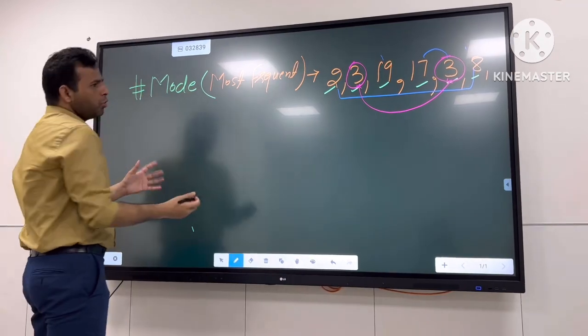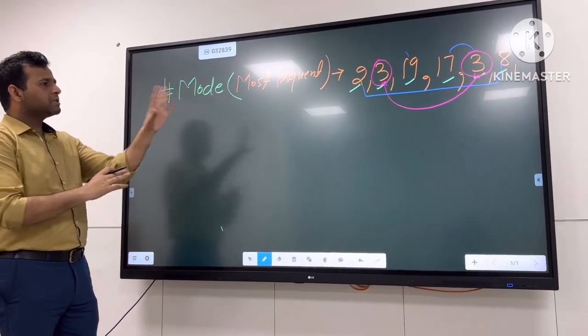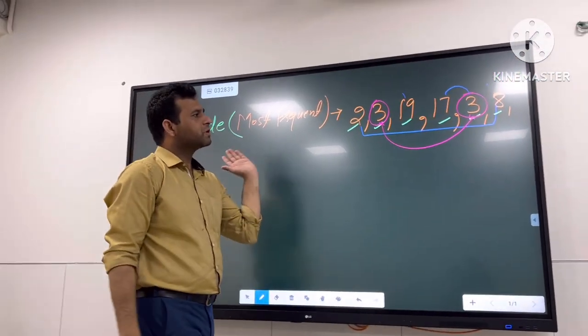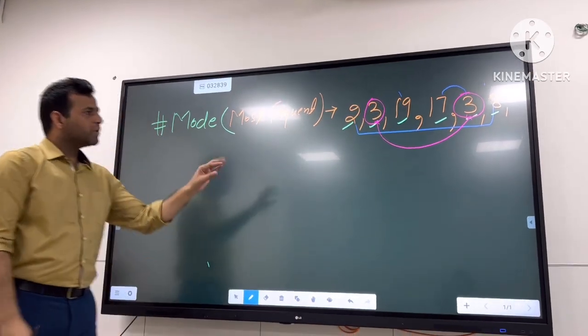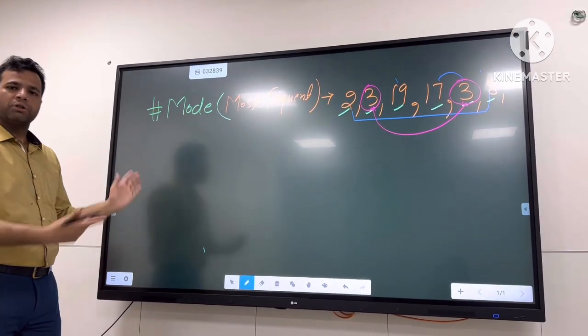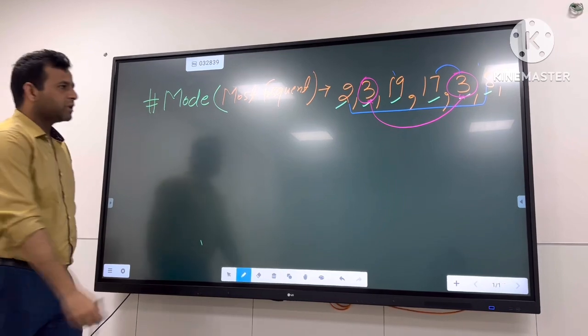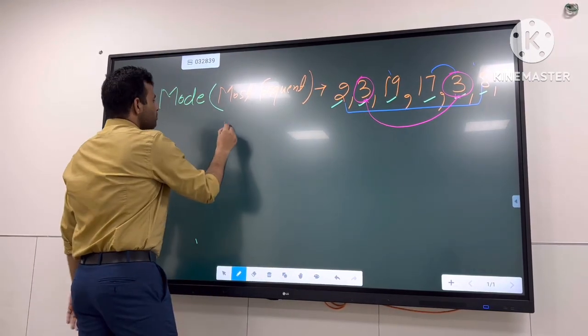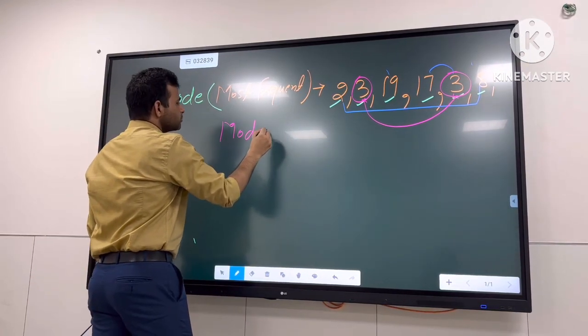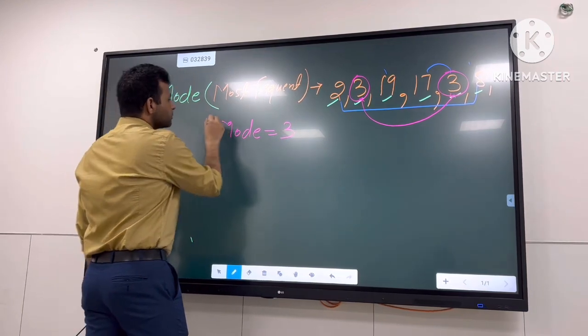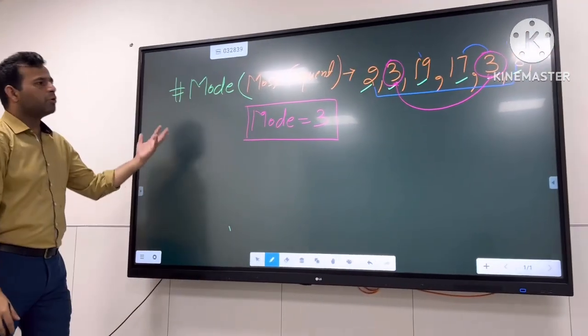So the finding of mode in a list of data is very easy. You just need to observe the data and find out the frequency of each data. That's how you can find out the mode of that data. So now we have the mode of that data, that is 3. The most frequent data is 3. So the mode is 3.